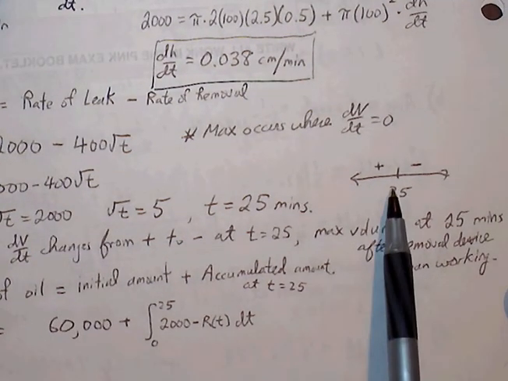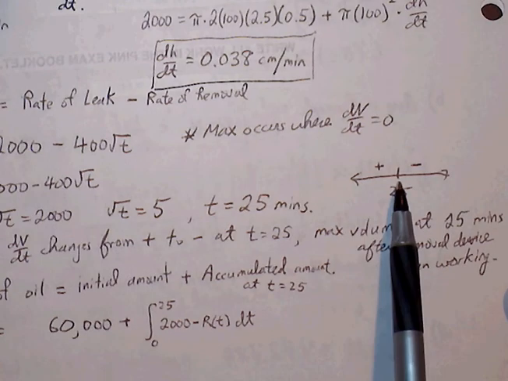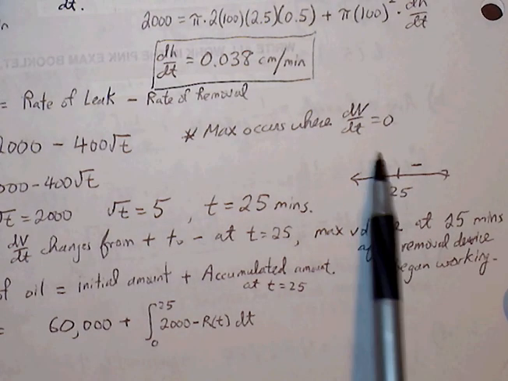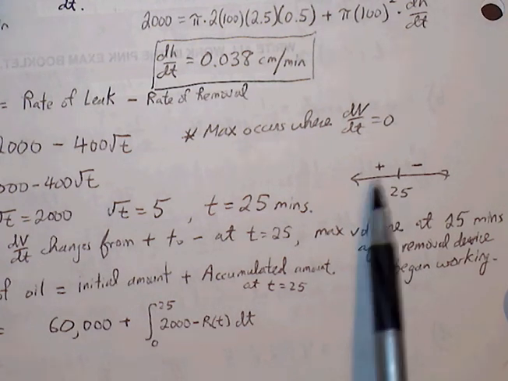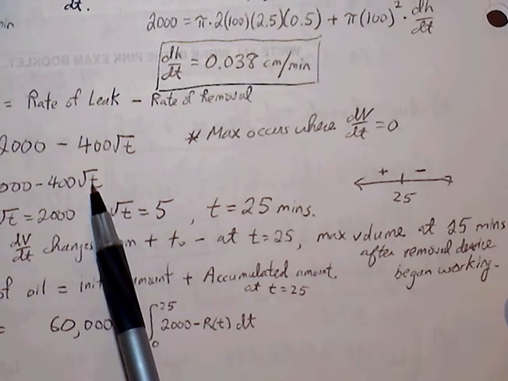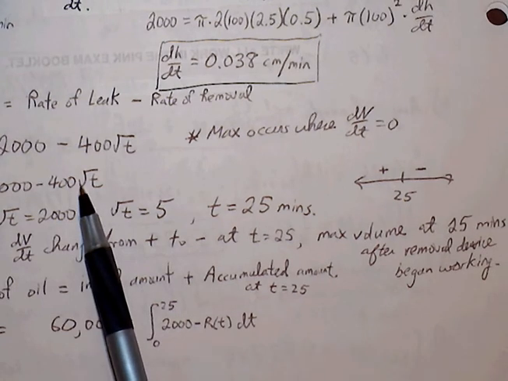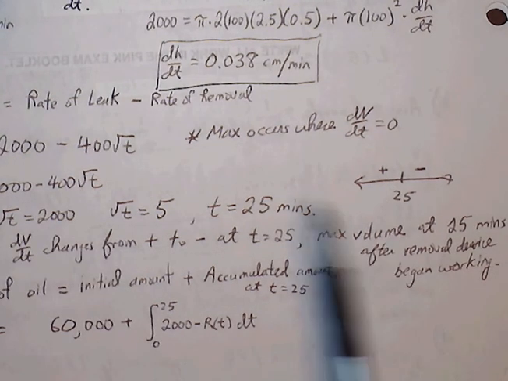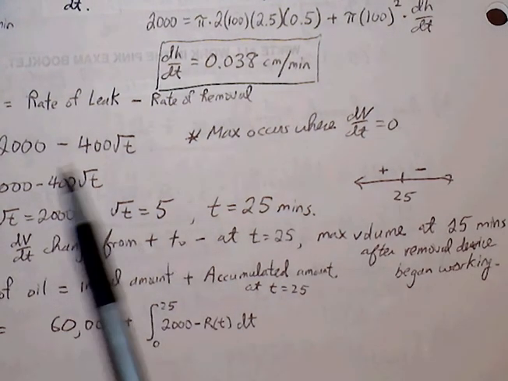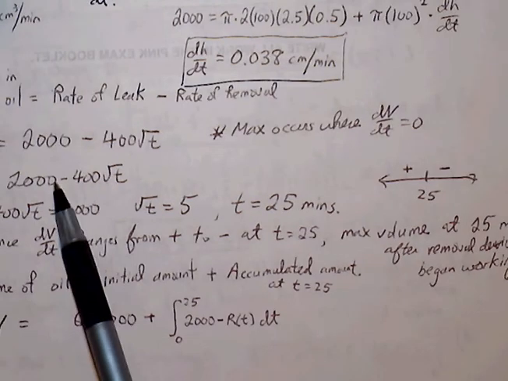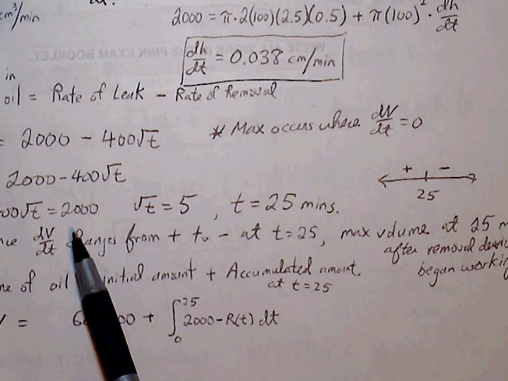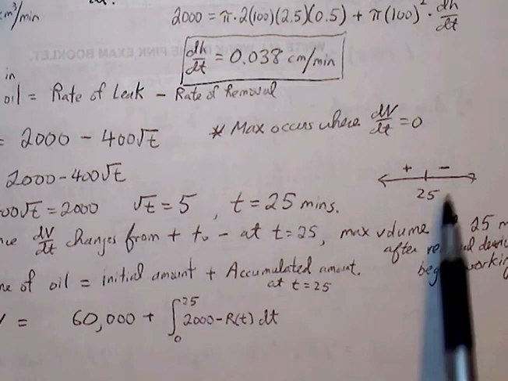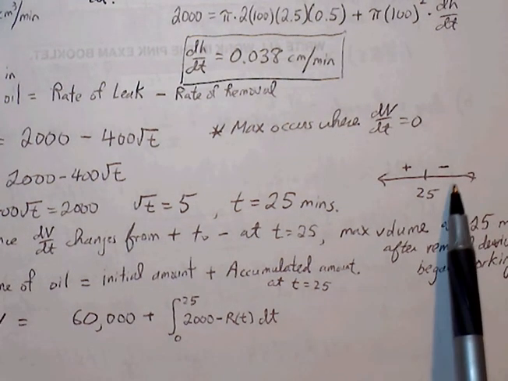So that means before 25 minutes is up, the oil volume is going to keep increasing because the removal device is not up to speed yet. But once 25 minutes hits, this removal device is going to overtake the rate at which the oil is leaking, and so we're going to expect the oil leak to begin to dissipate.